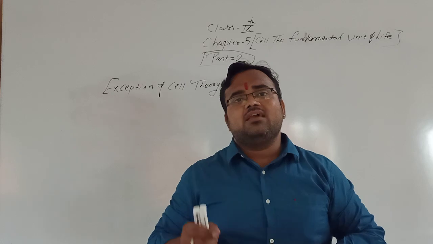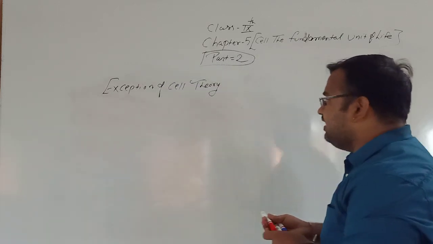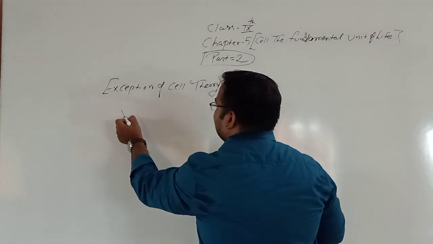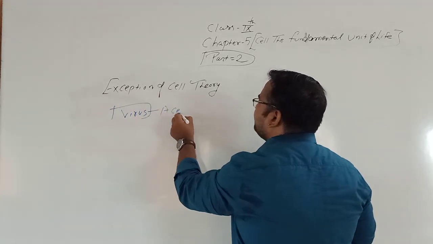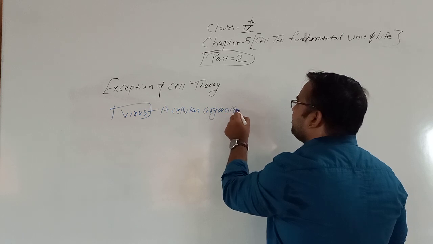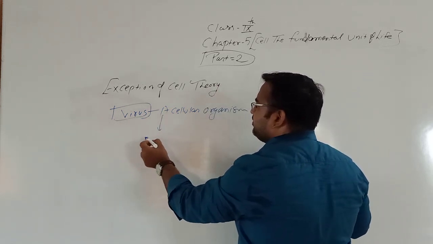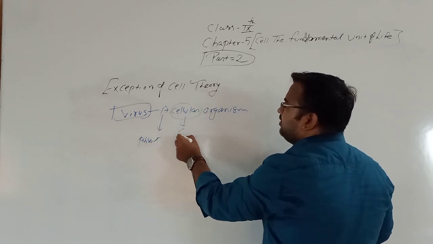But there is something whose body is acellular, and the name is virus. Acellular means what? A means absent and cellular means cell.